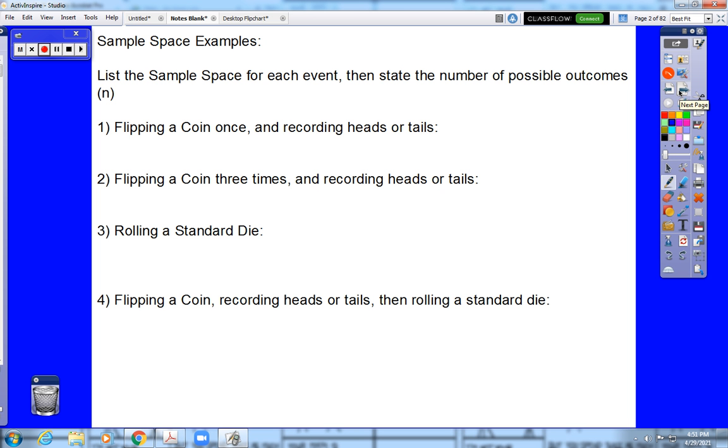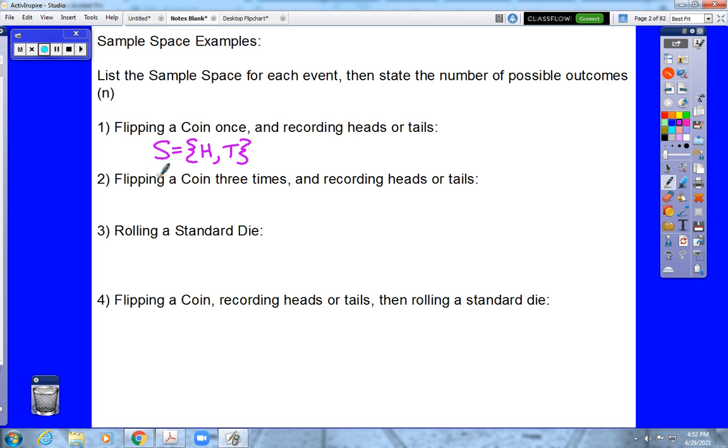The first one here would be flipping a coin once and recording heads or tails. So what we have to think to ourselves is, well, that's a very simple event. Okay, when we flip a coin, there are only 2 possible outcomes. So the sample space is probably most easily written as just a list. When we flip a coin one time, the result could be heads or tails. So that's 2 possible outcomes, meaning that n is 2.